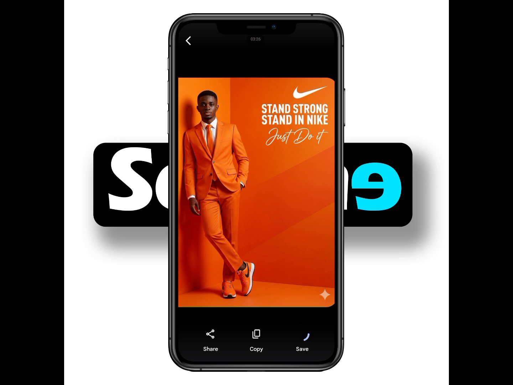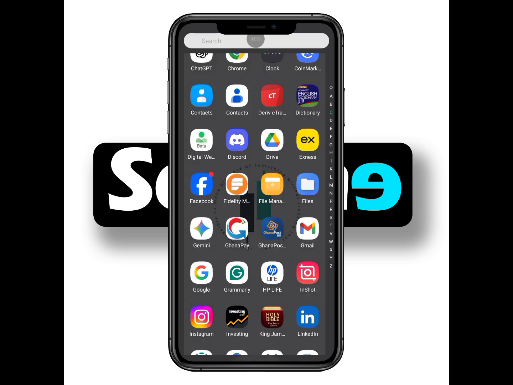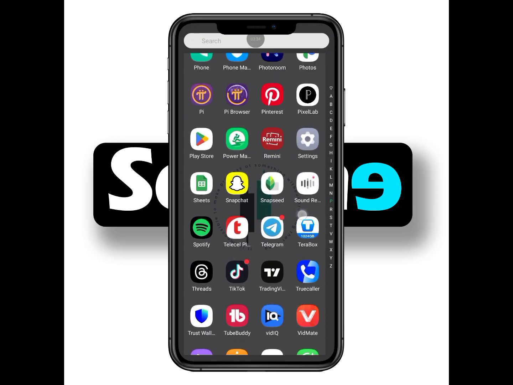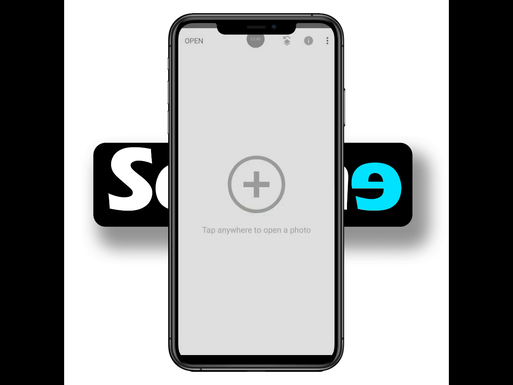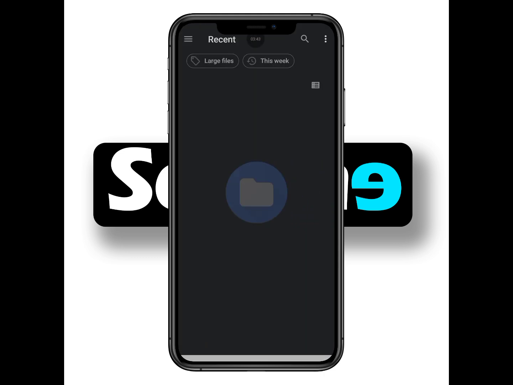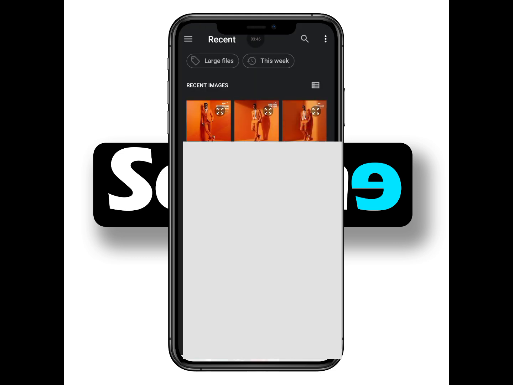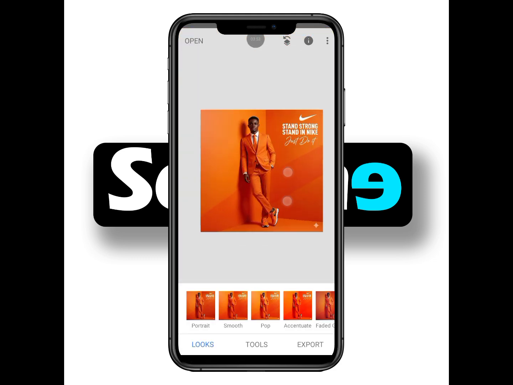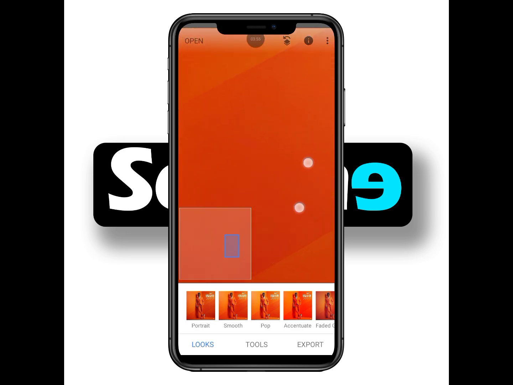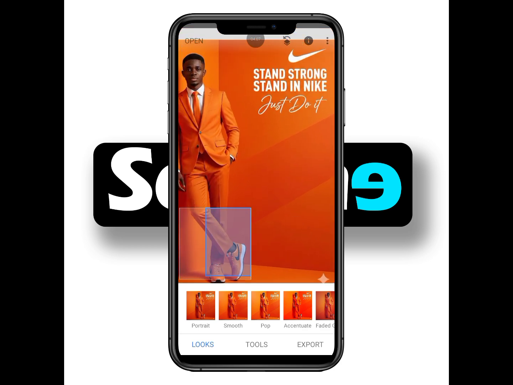To do this, we are going to use the Snapseed application. I'm going to close here, then I'll come to Snapseed over here and open it. Once I open Snapseed, I tap on the plus sign over here, then load up the image I want to use. This is the one that I want to use. All I have to do is zoom in, using two fingers like this. Then I go all the way down to where the logo is. You can see the logo is at the corner over here, so I zoom in and go to the corner.